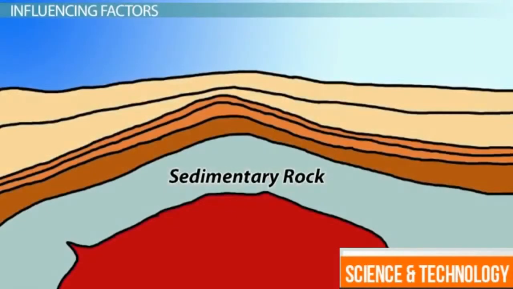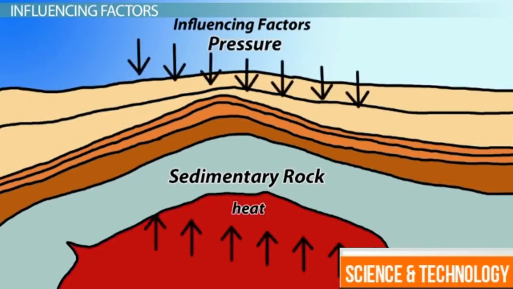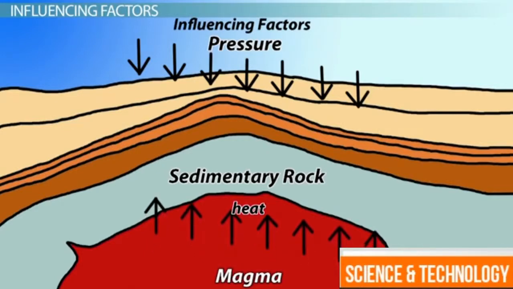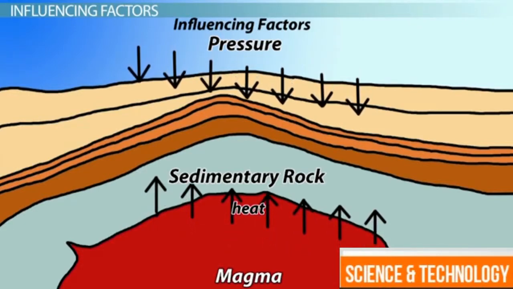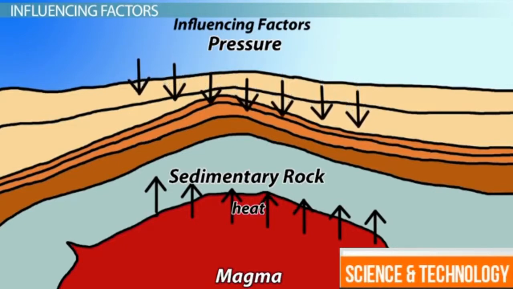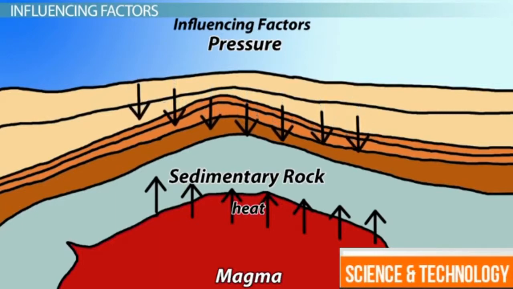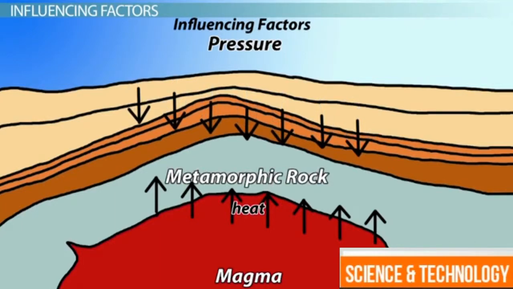So we already discussed two influencing factors that can transform pre-existing rocks into metamorphic rocks, which are heat and pressure. And as you can imagine, it takes very intense heat and pressure to make rock change its form. In fact, the heat needed to make this change often comes from magma, which is the extremely hot fluid that forms below the surface of the Earth that you likely associate with volcanoes. The pressure involved in metamorphism may come from the rock being deeply buried, and this creates such intense pressure that crystals within the rock can grow together or collapse and rearrange into new mineral crystals.